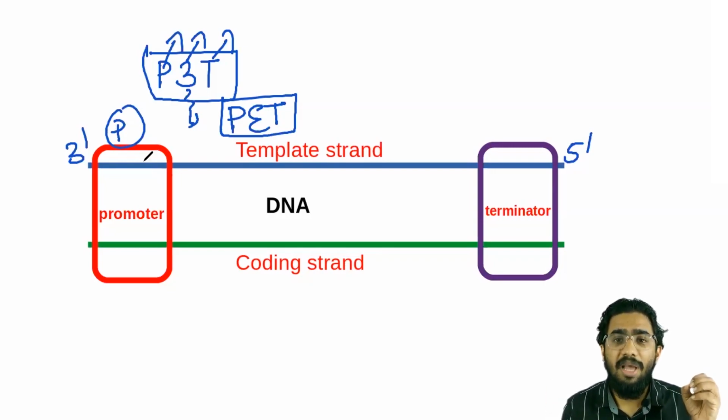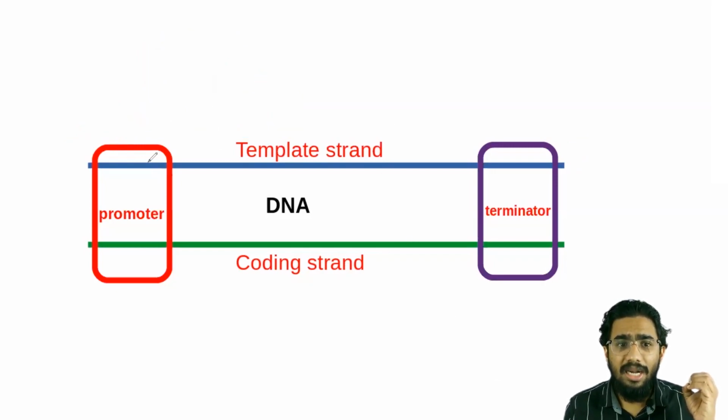In this question they will ask at which end of the coding strand the promoter is situated, and at which end of the template strand the terminator is situated. These are repeatedly asked questions. So you have to remember it like P3T, and you can remember it like PET here. Okay, I hope you are understanding.